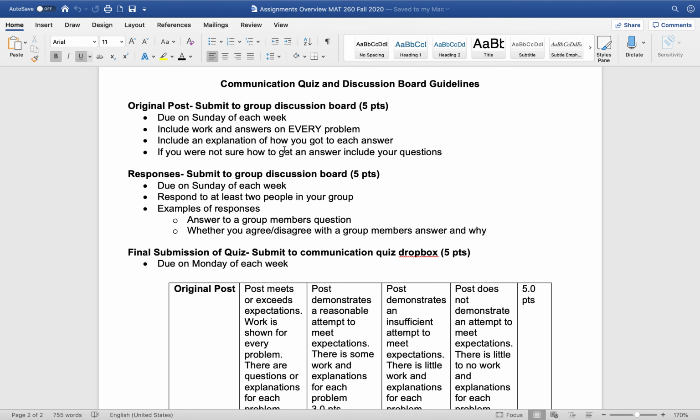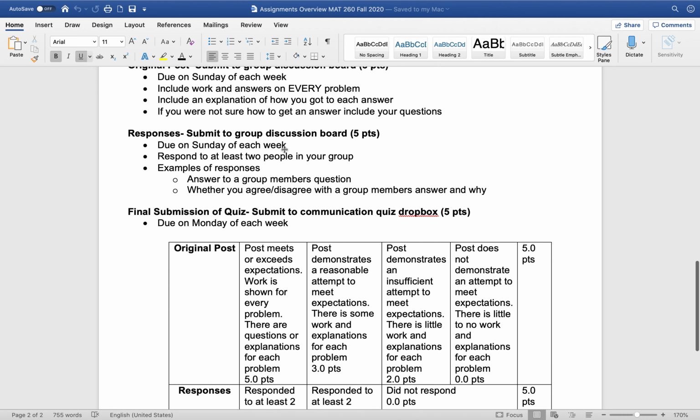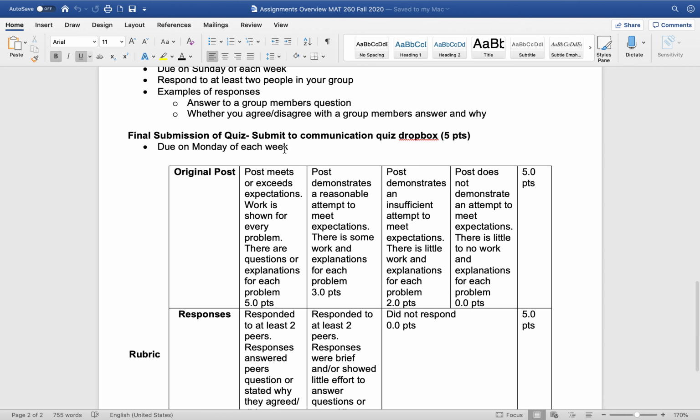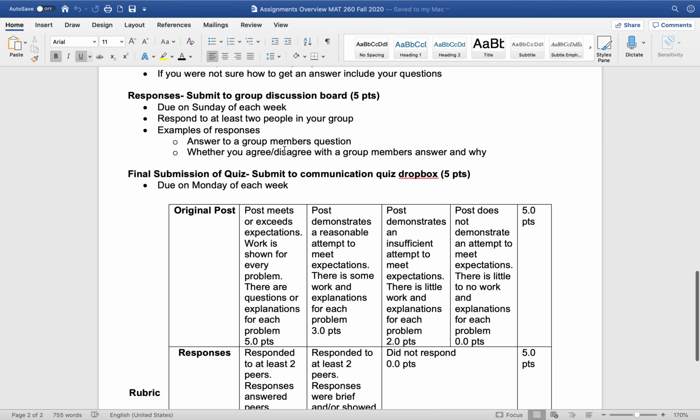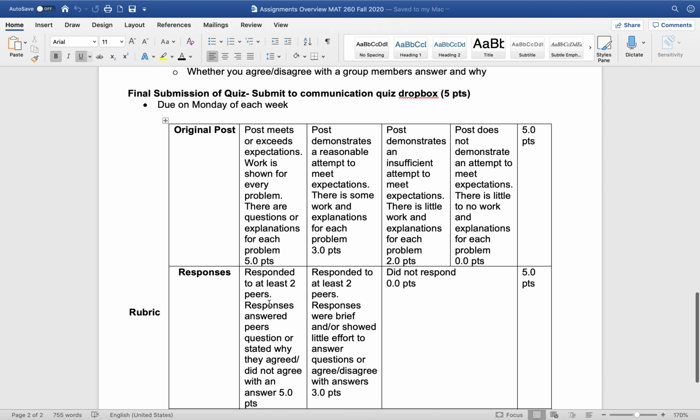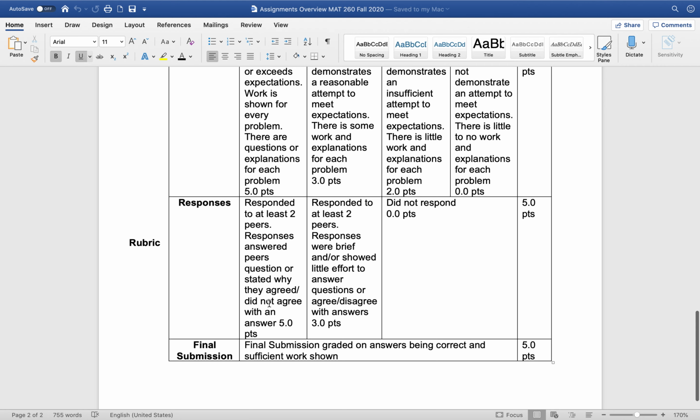So this instills an individual grade along with this group quiz. And then on Monday, you need to rework your quiz based on your group's answers and then submit it into the Dropbox. So it'll be 5 points for your original post, 5 points for your responses, and 5 points for the final submission.